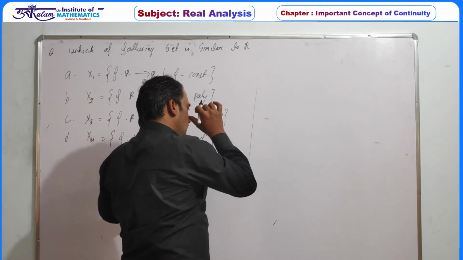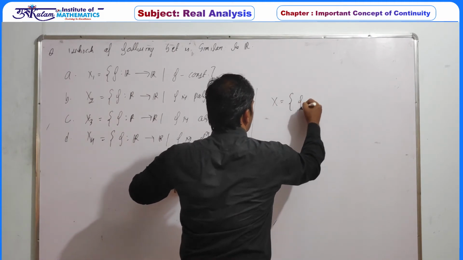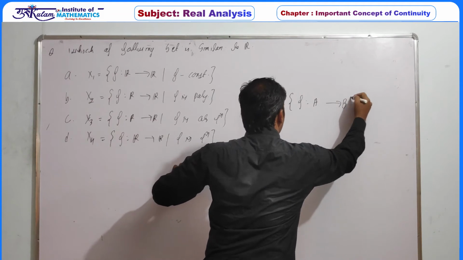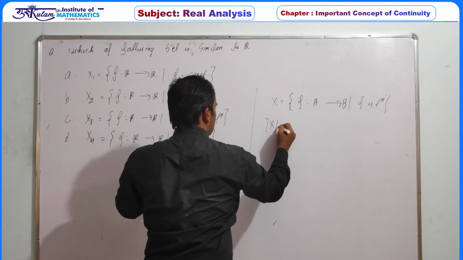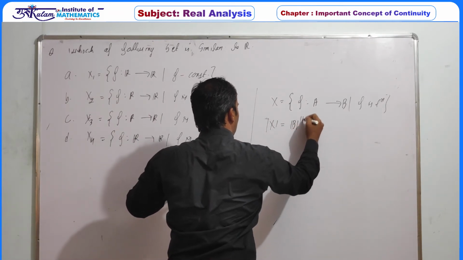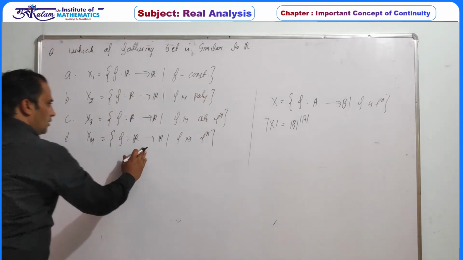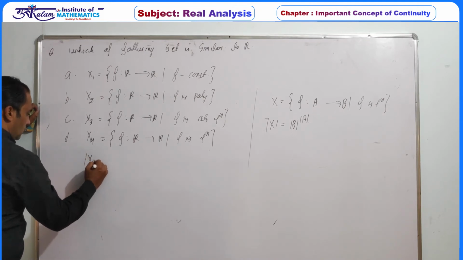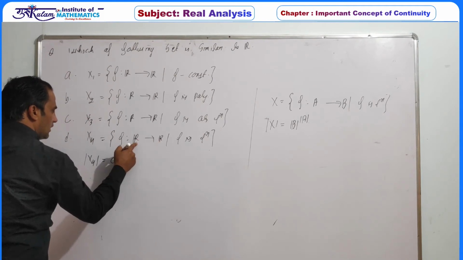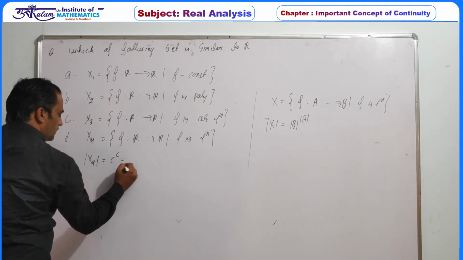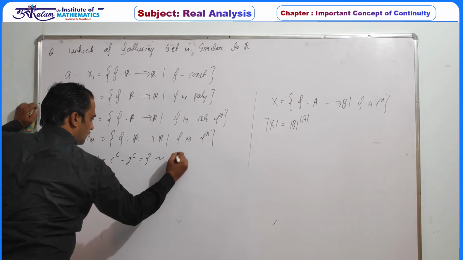So we have already discussed in the first chapter, if X is the set of all functions defined from A to B, f a function, then the number of elements in X is the number of elements in B raised to the power of the number of elements in A. So for the fourth option, the cardinality of X4 is definitely the cardinality of R to the power the cardinality of R, which is c to the power c, which is 2 to the power c, which is f. And this is similar to the power set of the real numbers.